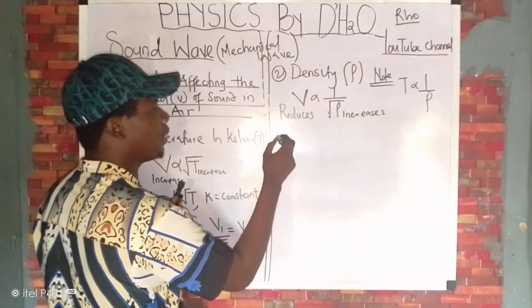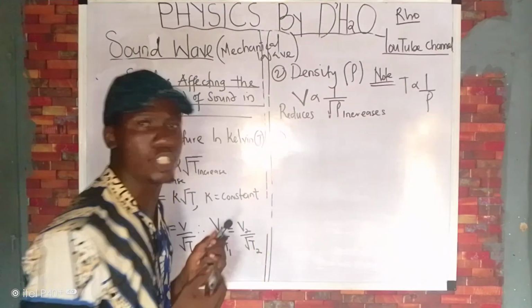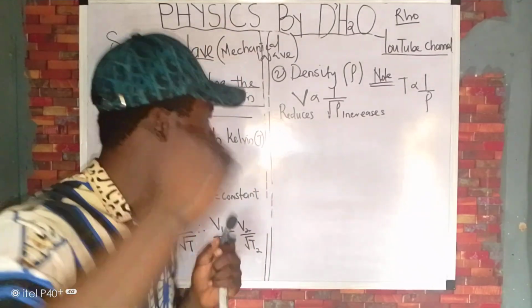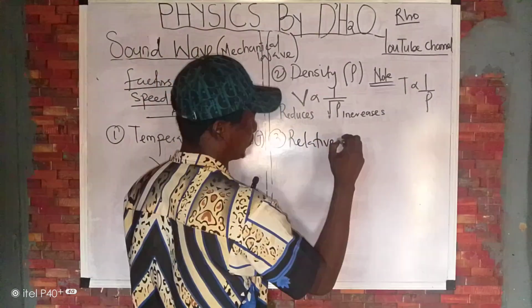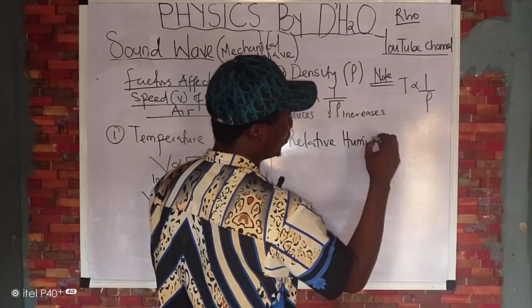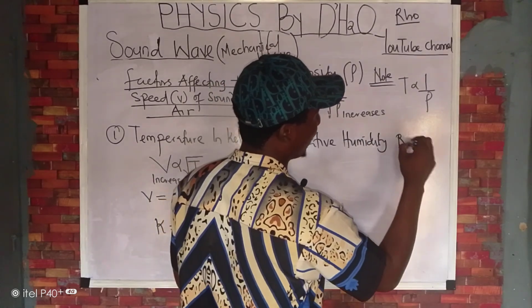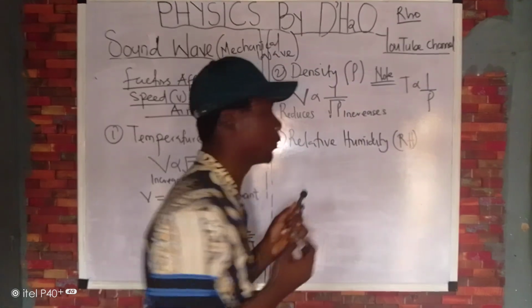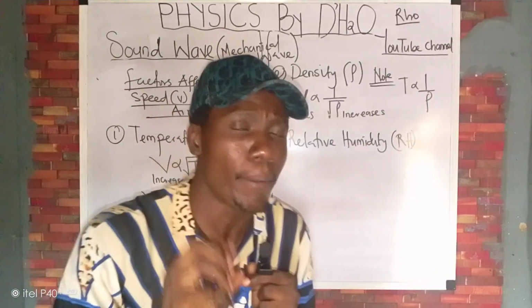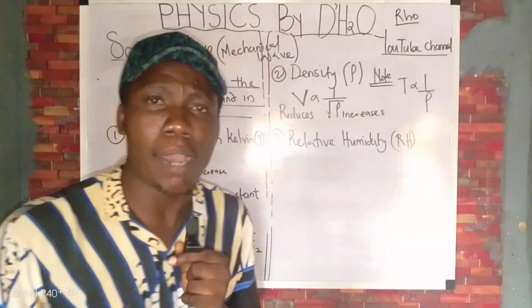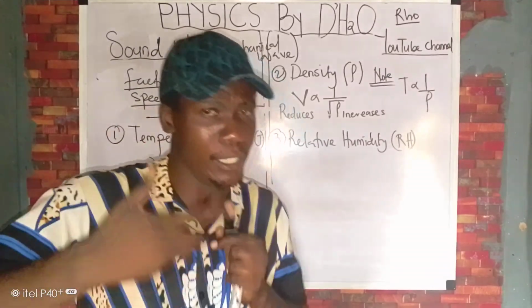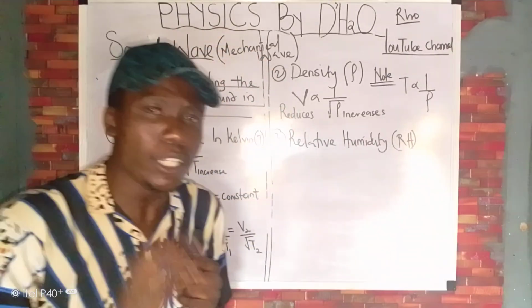Good. Number 3 factor that affects the speed of sound in air is what we call relative humidity. Please, what does relative humidity mean? Remember that relative humidity is the measure of the amount of water vapor present in the atmosphere.